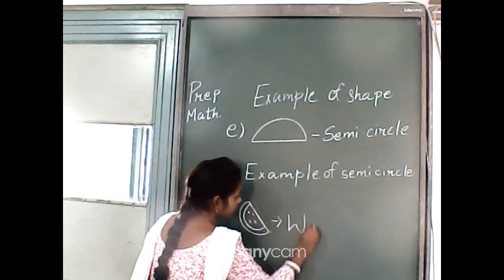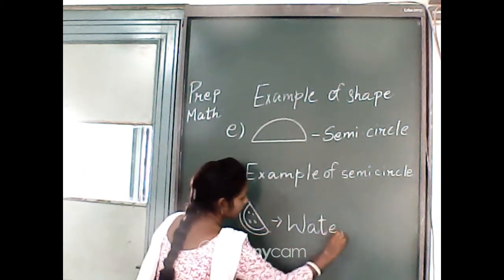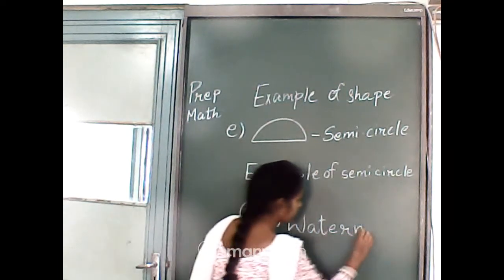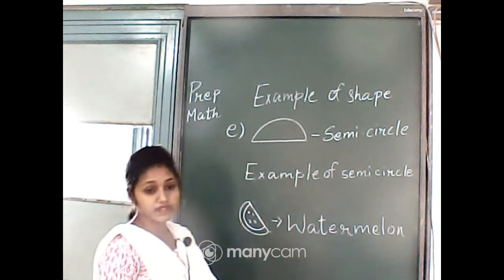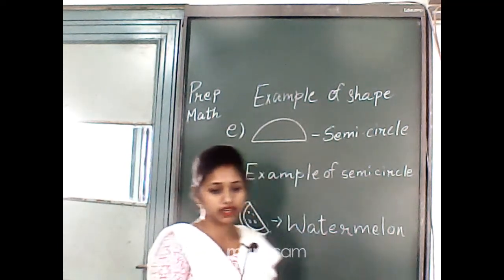This watermelon, W-A-T-E-R, water, M-E-L-O-N, watermelon. Example of semicircle is watermelon.